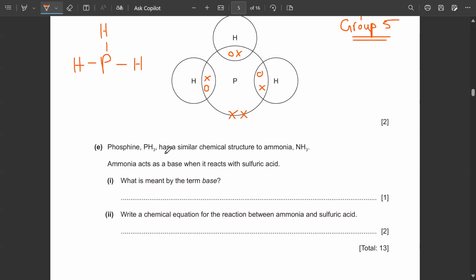Moving on, phosphine PH3 has a similar chemical structure to ammonia NH3. Ammonia acts as a base when it reacts with sulfuric acid. What is meant by the term base?